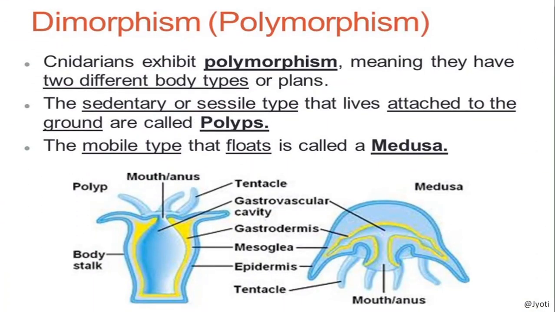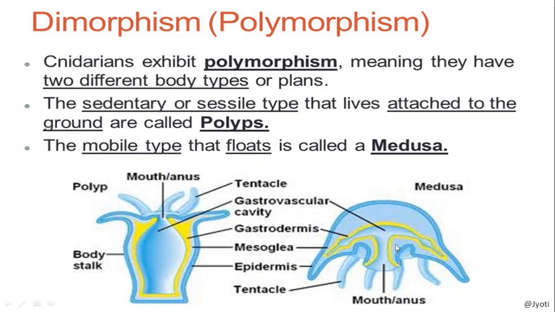One of the most important features of this particular phylum is dimorphism, that is also known as polymorphism. So they exhibit polymorphism, that means morphologically they appear in different forms, and these different forms perform different functions. So the most common types of body plans or body types are the polyp and medusa. What is a polyp? Here you can see in the picture,